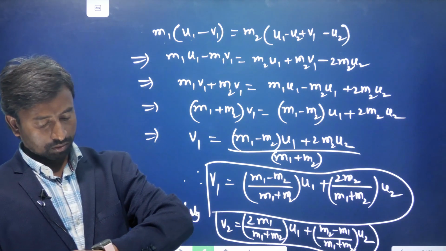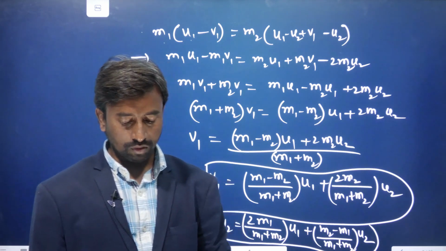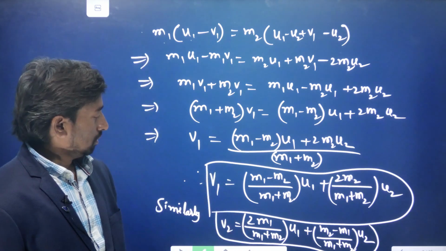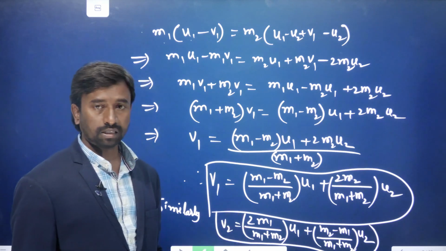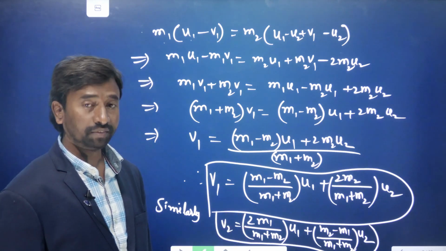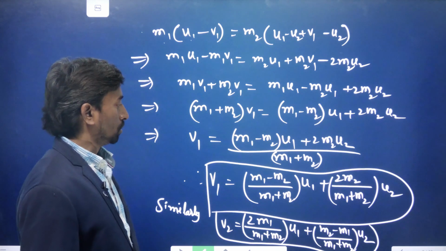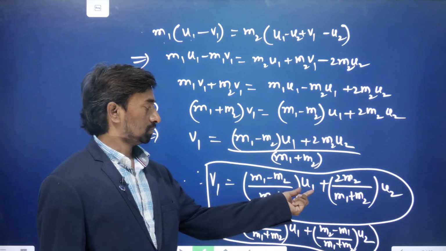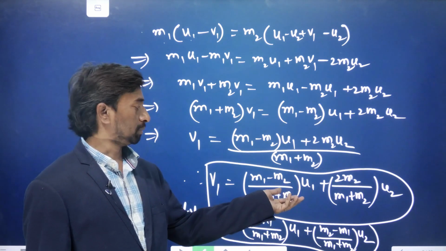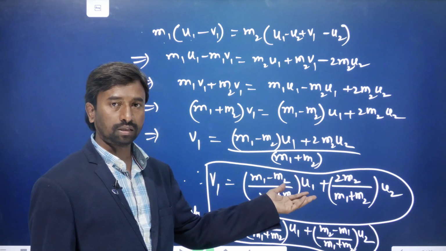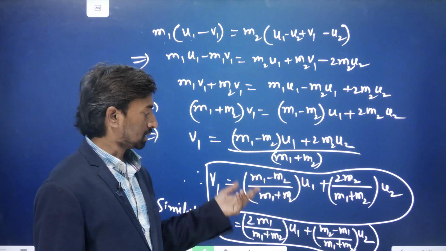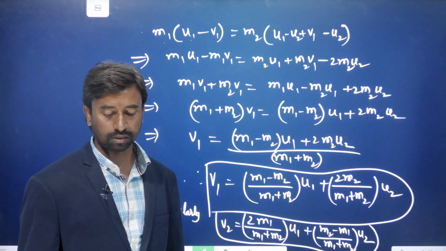So today, up to here it is enough. In the next class, tomorrow's class, we are going to see the different cases. If the body is at rest, the initial velocity of that object will be 0. Different cases we are going to see in tomorrow's class.